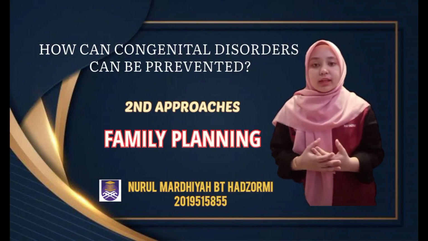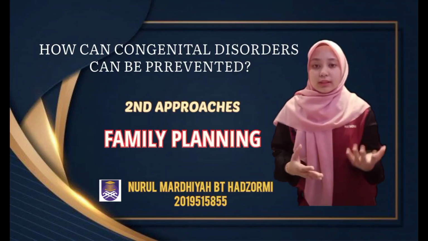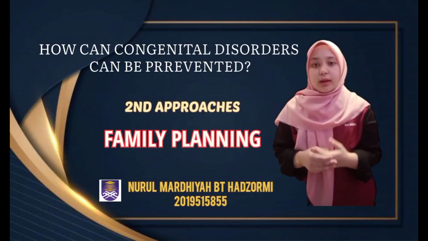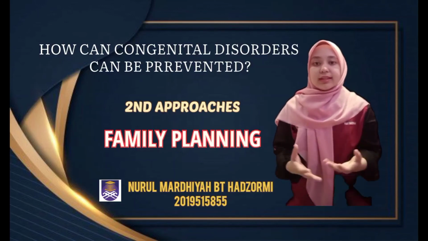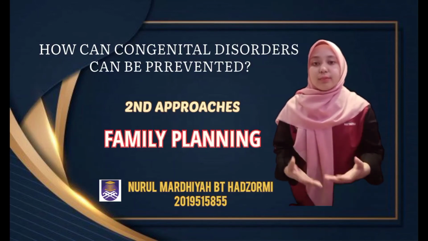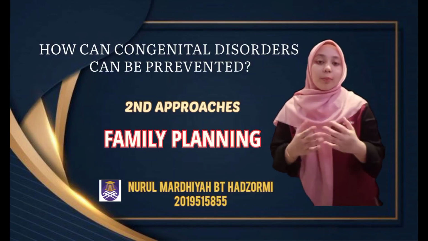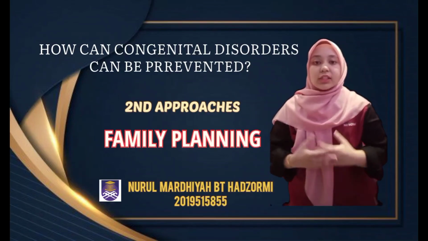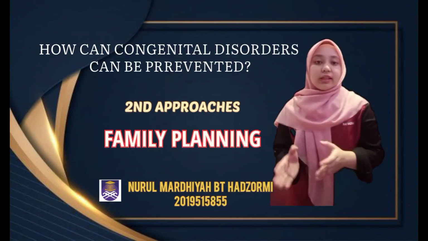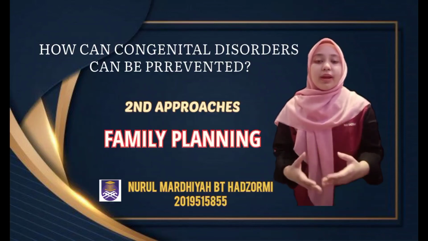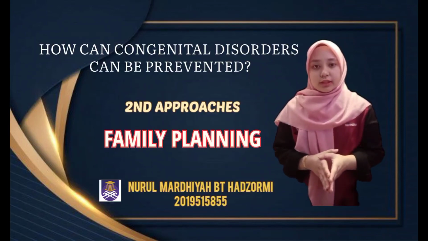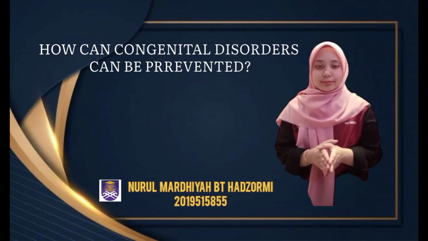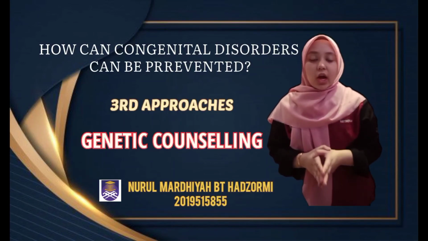Women of advanced maternal age, which is 35 years or older, have an increased risk of having an infant with a chromosomal abnormality, particularly Down syndrome. This risk increases as they get older, and family planning allows these women the option of completing their families before 35 years of age. Next, women who have had a child with an inherited congenital disorder are at risk in following pregnancies of having further affected children, and with family planning, they have the option of not having more children. And the last approach is genetic counseling.